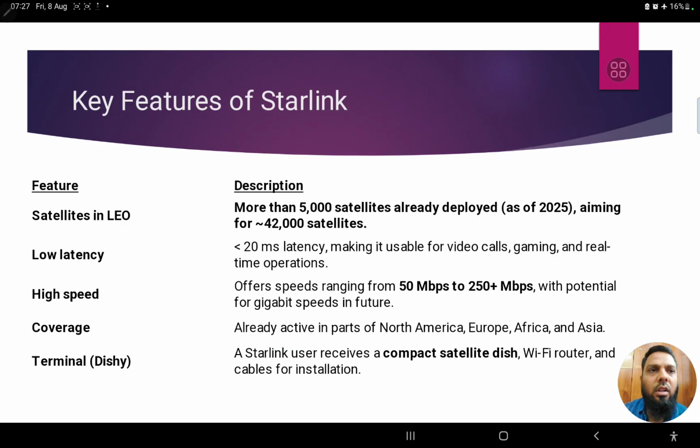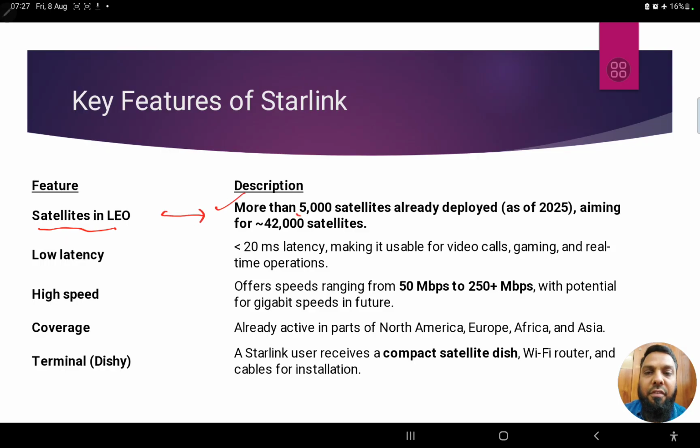So, what are the key features of this particular Starlink project? We have seen satellites in low Earth orbit. So, how many satellites is the question? Because we have seen a constellation of satellites. In the earlier slide, we saw some 60 satellites as part of the first batch were sent into space. But now, what is the bigger picture?